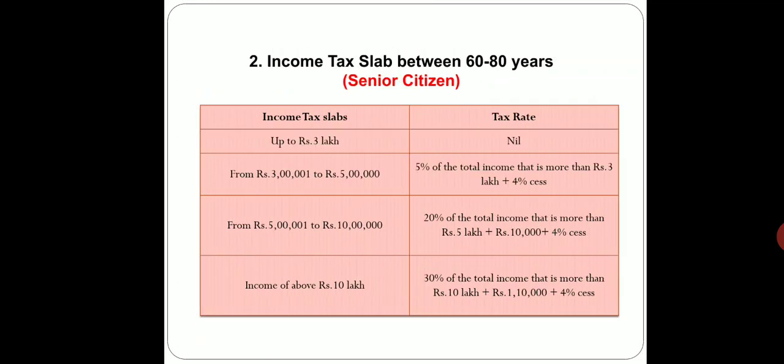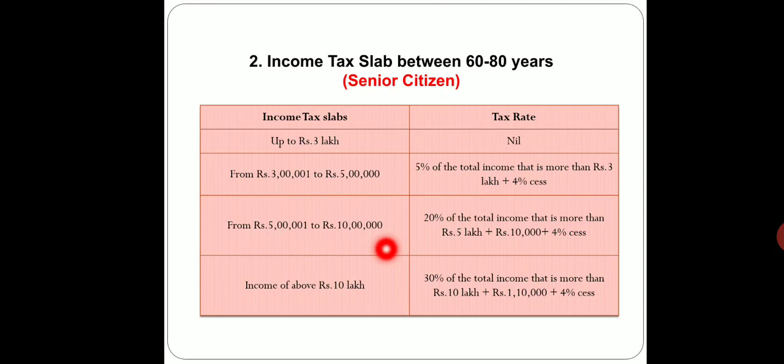Now, if you are a senior citizen, which here means your age group is from 60 to 80 years, then up to rupees 3 lakhs there is no tax liability. Up to rupees 3 lakhs your income would be completely exempted.